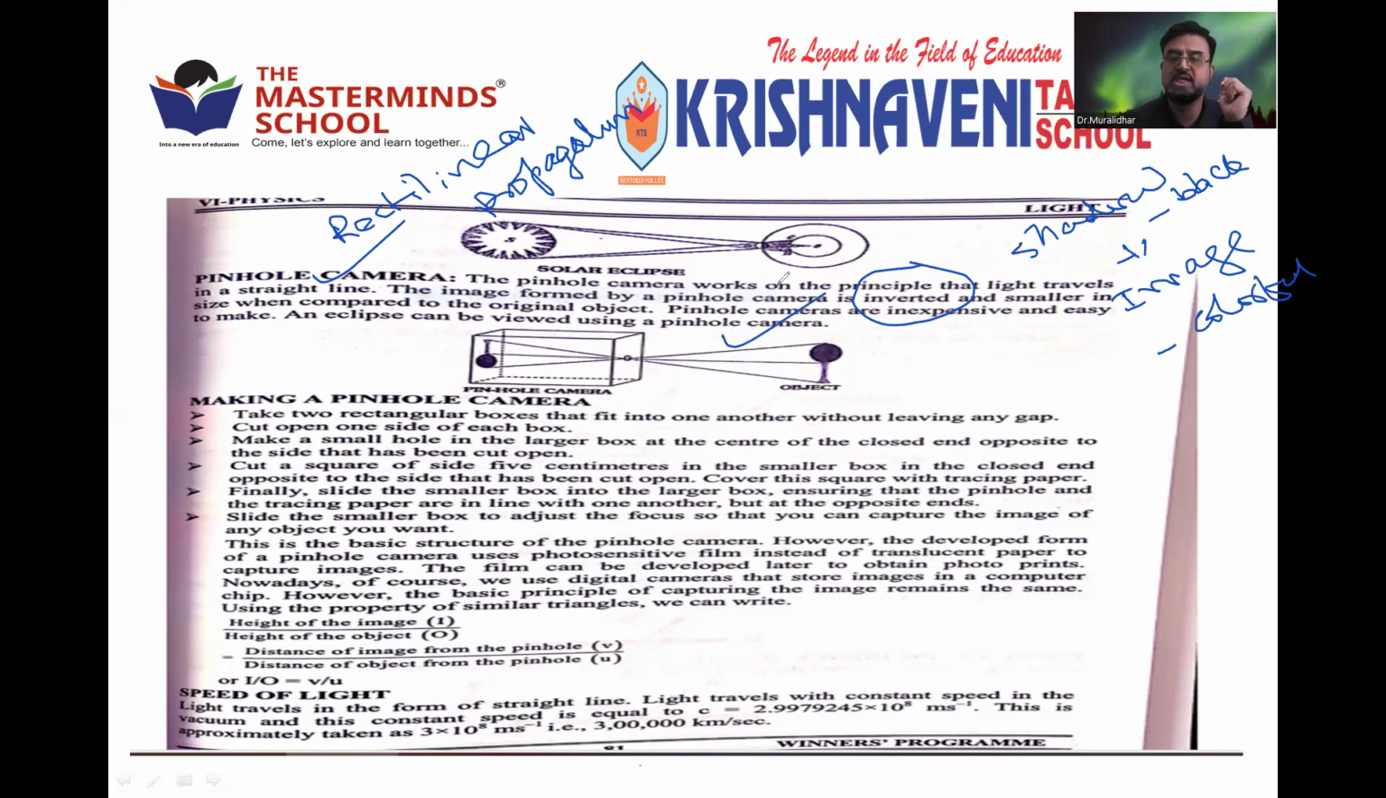You can see the eclipse also, the formation of an eclipse, by a simple activity using this. So, making of a pinhole camera, how to make it? Just now we have shown in the picture. Take two rectangular boxes, one big and one small, and fit them into one another. It should be slidable, one sliding over the other. Like that you have prepared the two rectangular boxes, where one is sliding over the other.